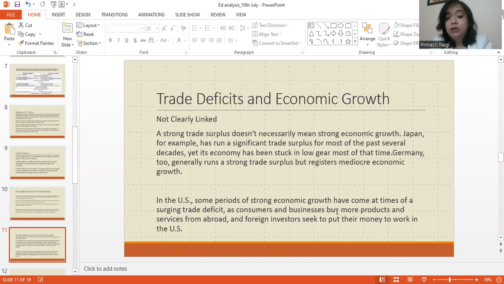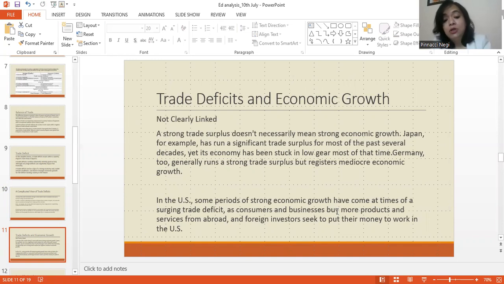And Germany too generally runs a strong trade surplus but registers mediocre economic growth. So students, usually people have this misconception that if a country runs a trade surplus, it's doing very well economically. It has strong economic growth. No, not necessarily. A case in point is Japan and of course Germany. Two countries with very high trade surplus and yet very average or mediocre economic growth.